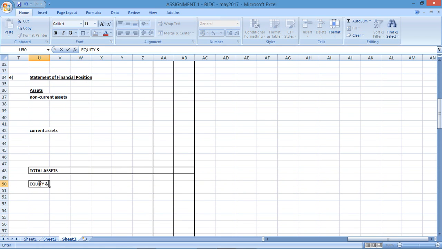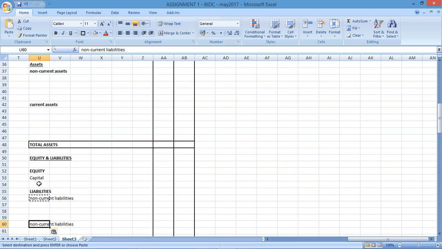Then you'll have another section called equity and liabilities. And here I'll have equity. And under equity you'll have capital. And then I'll have a section for liabilities. And then I'll have non-current. And then I'll have current liabilities.